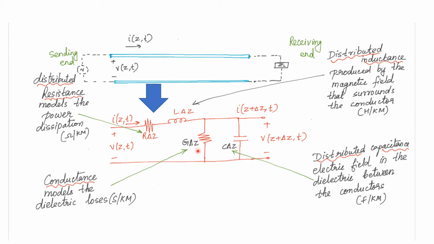So we have parallel elements G, which means conductance, and C, which means capacitance, and the series elements are resistance and inductance. This is how the general model of the transmission line will look. Distributed circuit theory means all these elements will be distributed across the conductor till the end of the line.